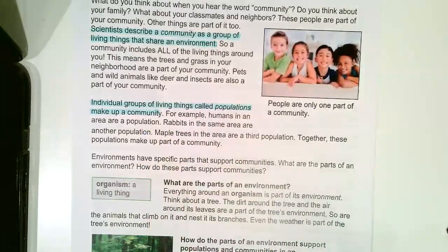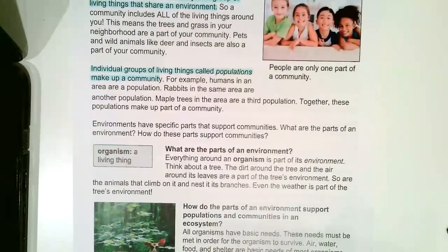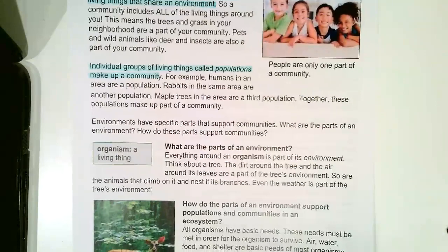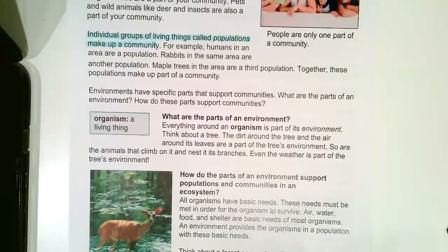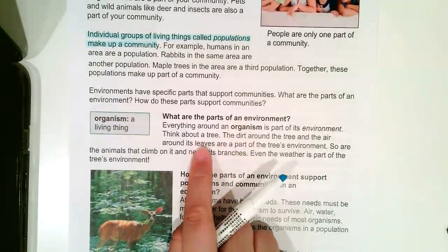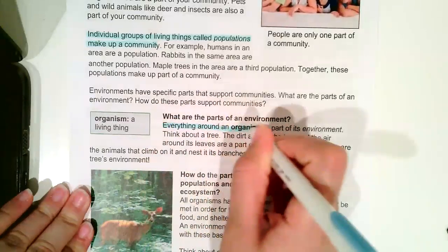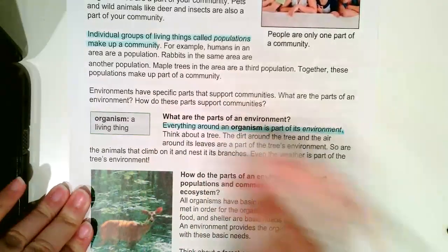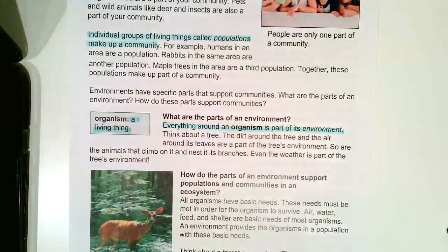Environments have specific parts that support communities. What are the parts of an environment? How do these parts support communities? So these are two questions that we are going to be answering today. What are parts of an environment? Everything around an organism is part of its environment. Okay. And so let's talk about that word organism. So what is an organism? An organism is a living thing. Okay, so that is what an organism is.